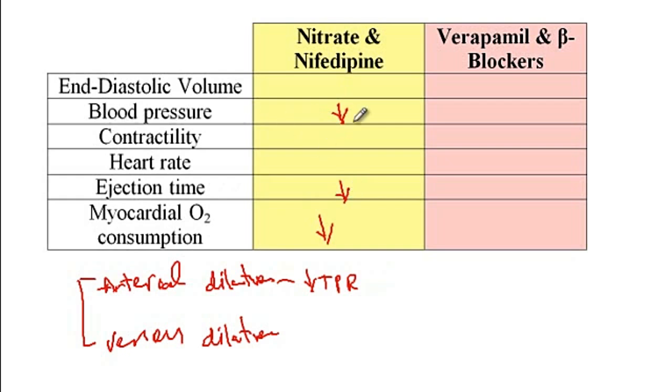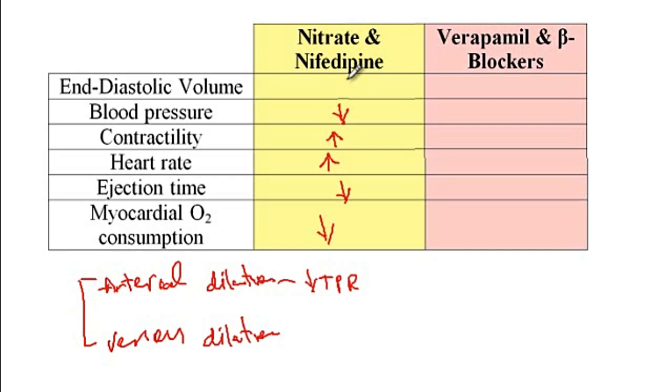But then due to decreased blood pressure, there would be a reflex increase in the contractility as well as in the heart rate. And so the end diastolic volume will also be decreased, because due to the venous dilation, there is more blood that now is staying inside the veins, as a consequence of which less blood is returning to the heart, and thus there would be decreased end diastolic volume.